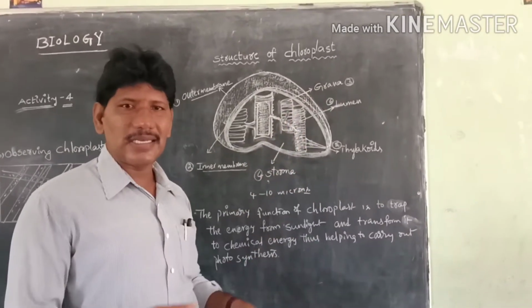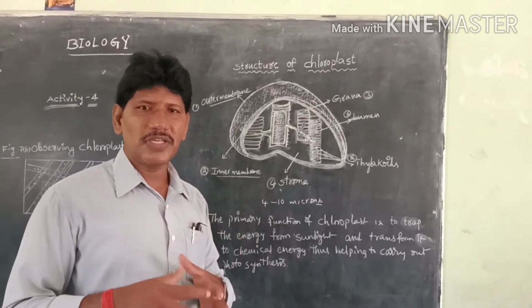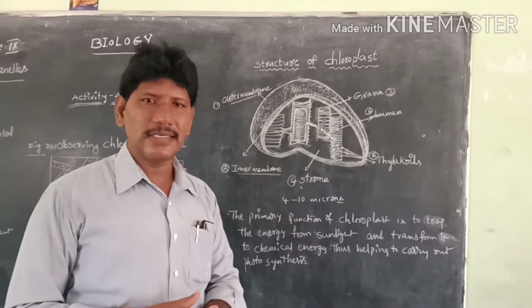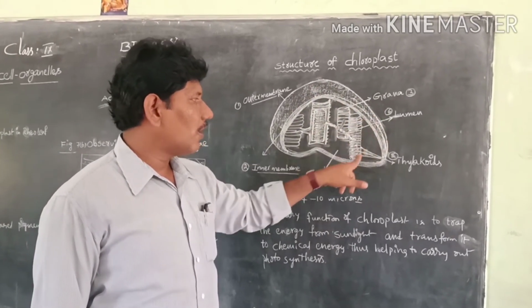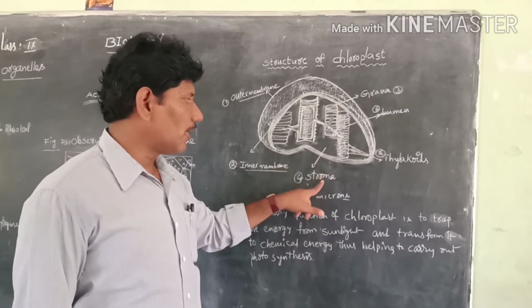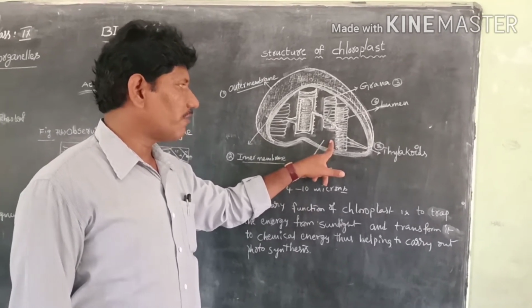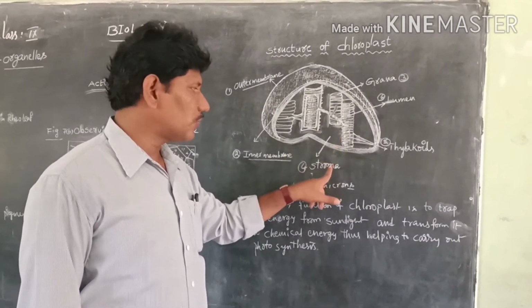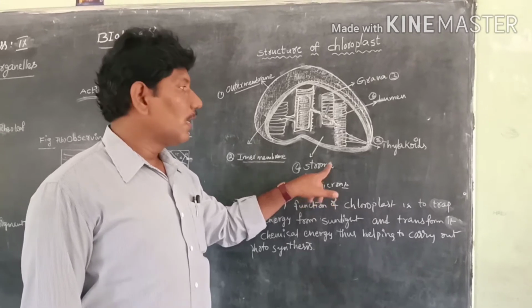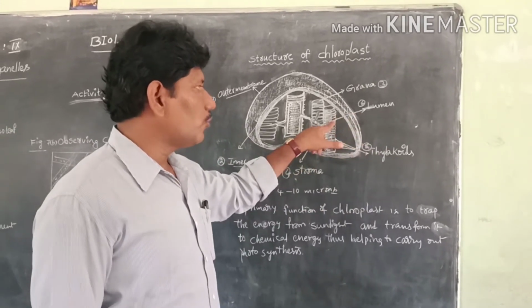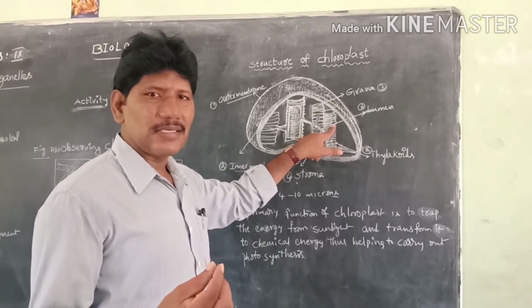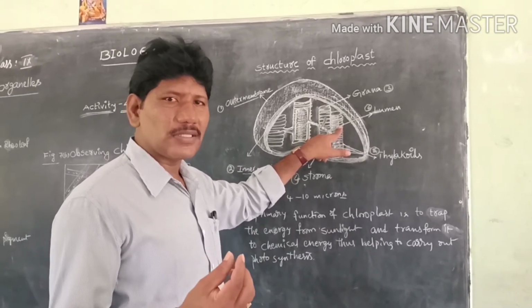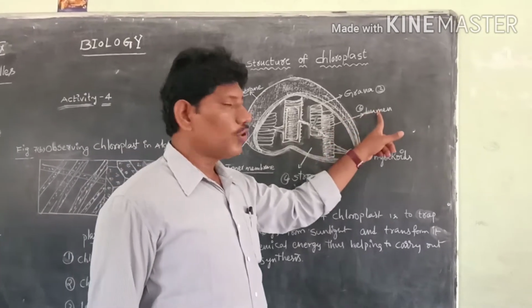Grana are coin-like structures; when we arrange coins in a series, it appears like a grana. The fourth one is stroma, the fluid filled portion. Next is the lumen. Lumen means the space between the coin-like structures, the empty space of the thylakoids.